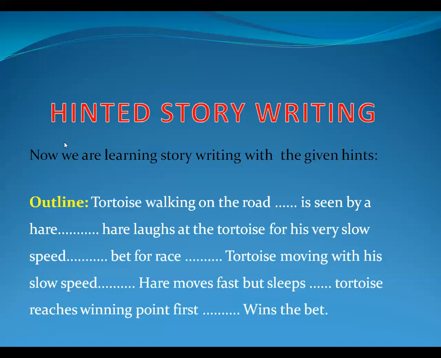Here I will read the given outline, some phrases are given. Tortoise is walking on the road. Is seen by a hare. Hare laughs at the tortoise for his very slow speed. Bet for race. Tortoise moving with his slow speed. Hare moves fast but sleeps. Tortoise reaches winning point first. Wins the bet.